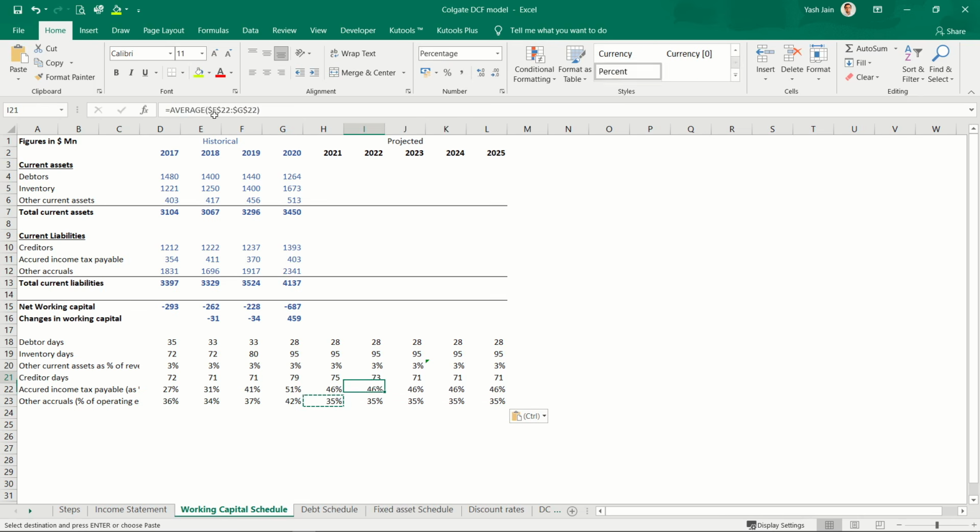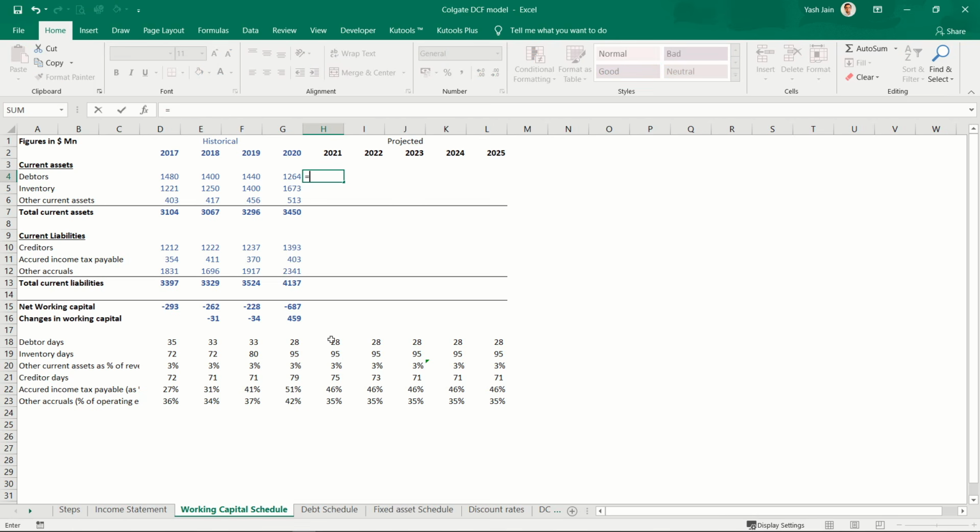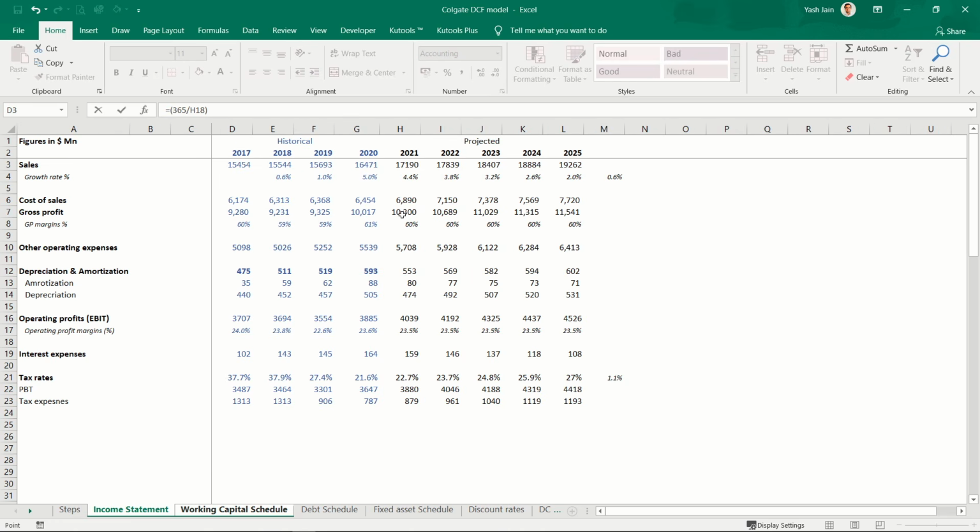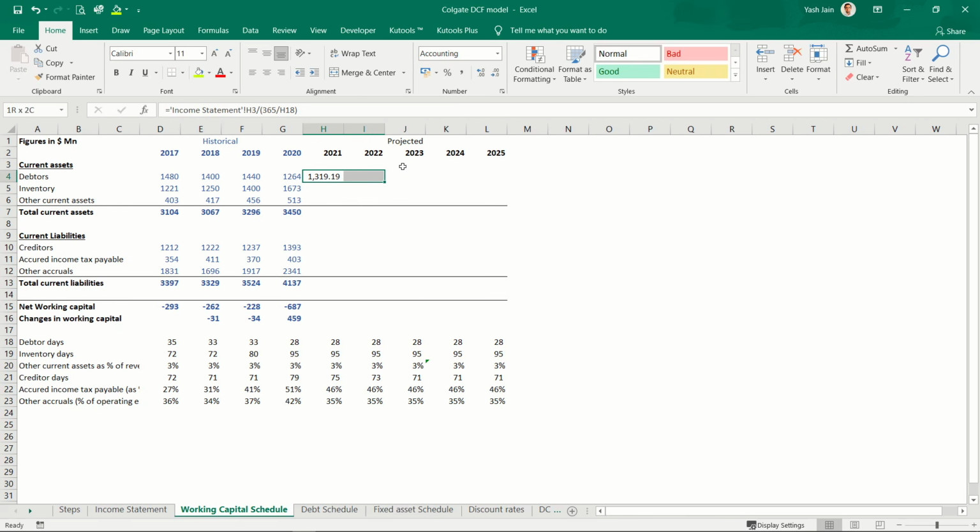Okay, now I have these figures and I can calculate my working capital. So debtors would be sales divided by debtor turnover ratio. I have to keep the debtor turnover ratio in the denominator and sales in the numerator, so I link it to my income statement sales and then divide. Okay, so debtors would be 1319. I can simply copy and paste this. This is my level of debtors going ahead.